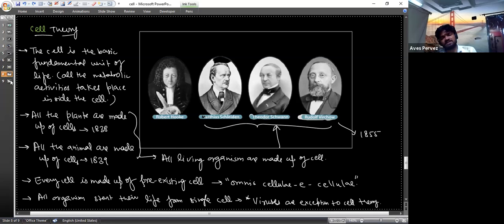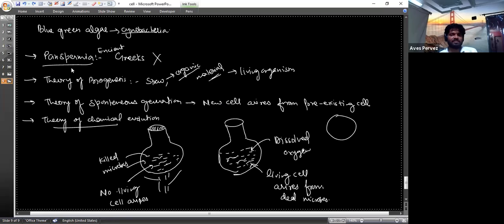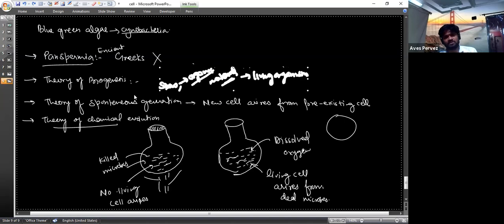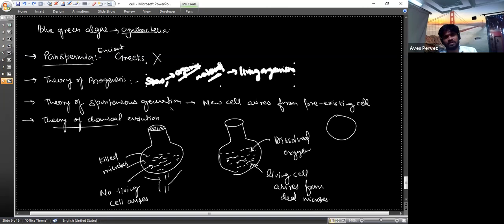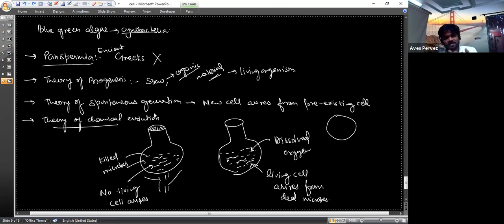Here I will explain how the first life arises. The theory of panspermia was rejected. The theory of biogenesis was also rejected, because it was asking where the first organic material comes from. The theory of spontaneous generation tells us that a new cell arises from a pre-existing cell, but where does that pre-existing cell come from?